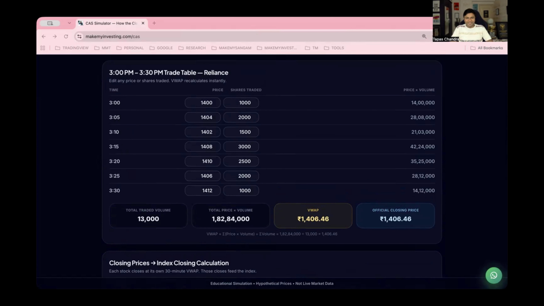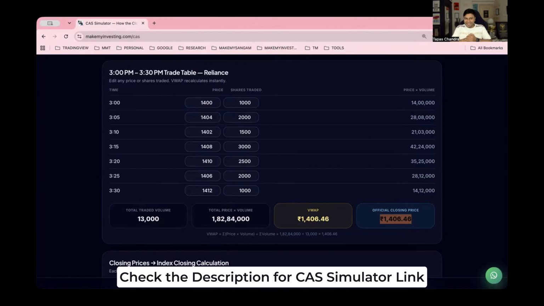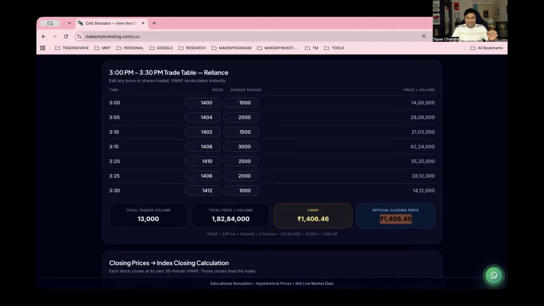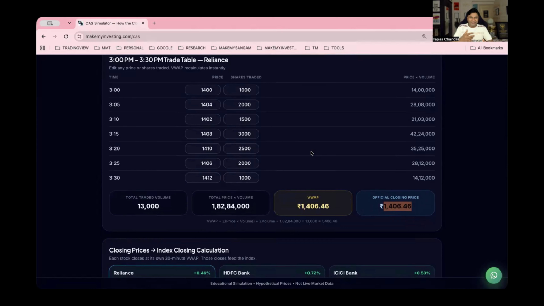After multiplying price and quantity, we divide by how many shares were traded, that is the volume. And when we divide, that is when we come to know the official closing price of any stock. In this case, I'm talking about Reliance. A very simple way to explain this is that this is the old closing system. All the stocks were eligible till 3:30 to come up with this volume weighted closing price. So a very important thing I wanted to share with all of you is that the last price is not equal to the closing price. Why? Because we don't know at which price more shares were traded, and that will have the higher weightage when you use the VWAP method. So now the very important thing, the change that happened recently.